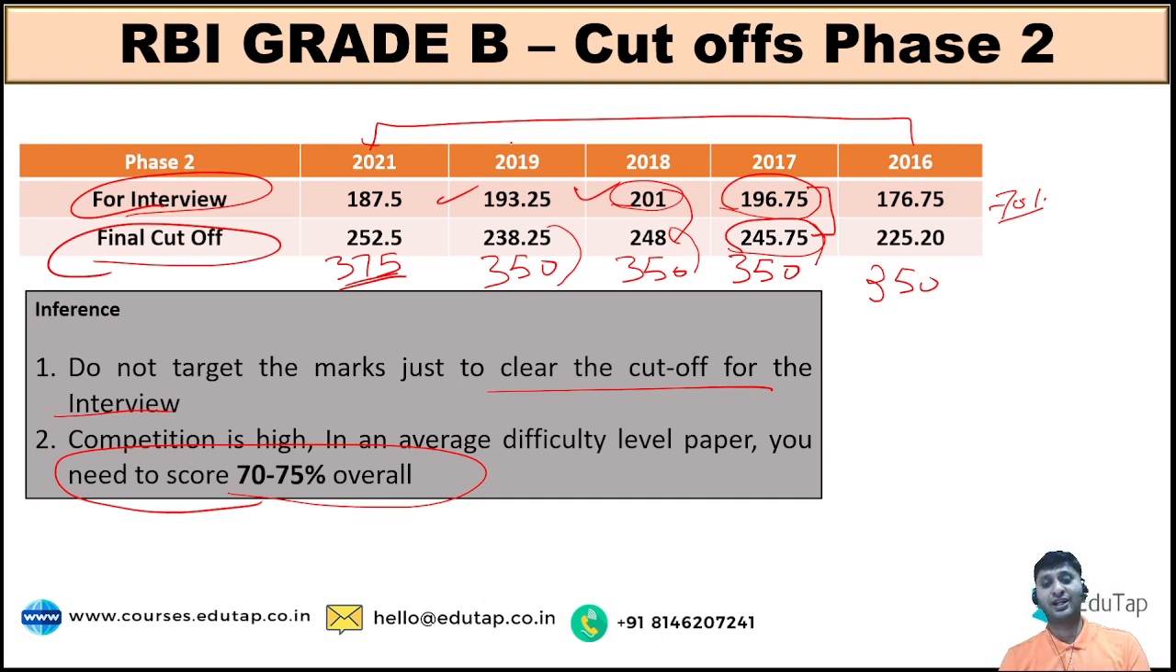You must target at least 15-20 marks above the phase 2 cutoff, that is the cutoff for an interview. Then only you will be in safe sense. Otherwise you are just, I mean, getting an interview experience, but you will never be in the final list.